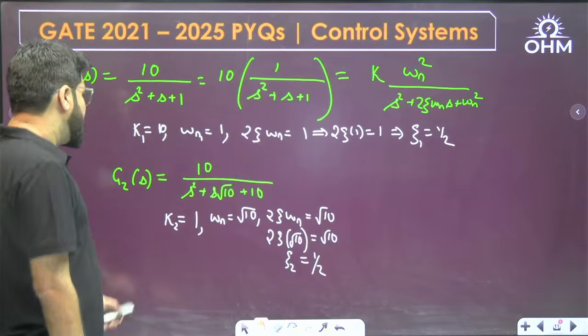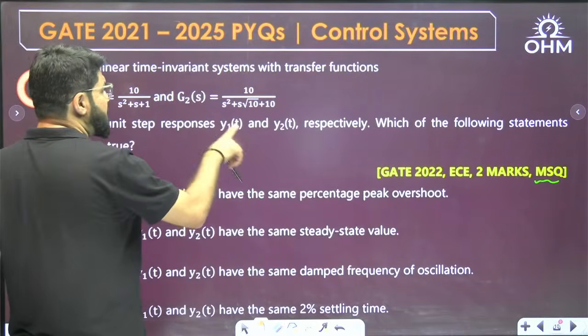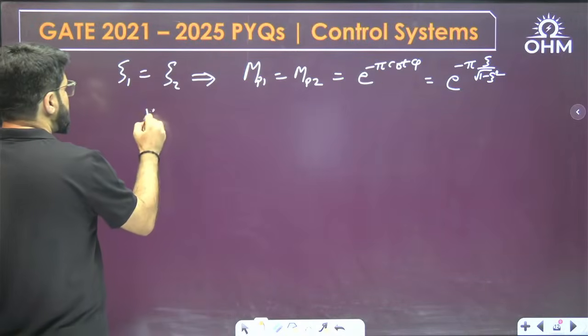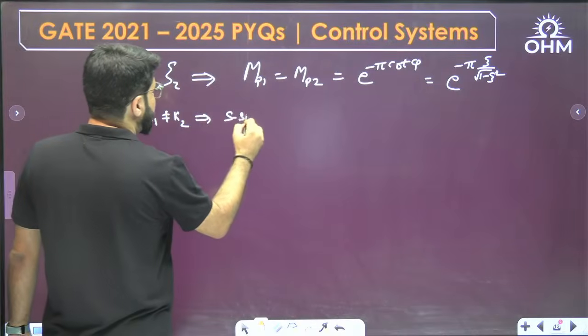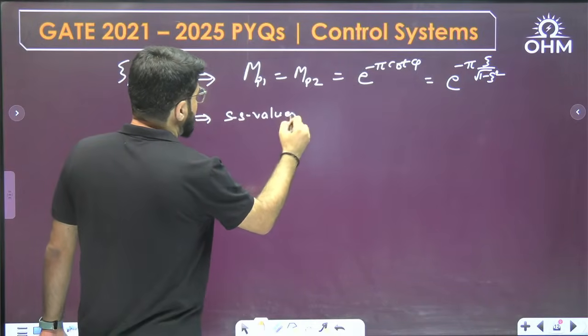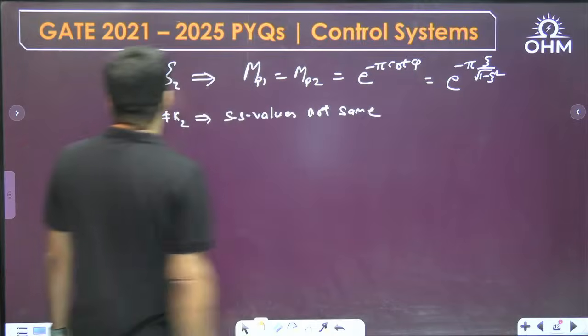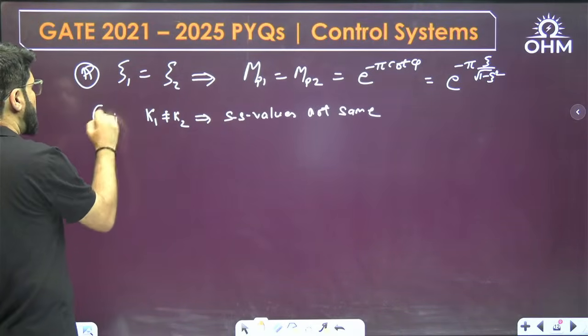Then what is the next option? They have the same steady state value. Steady state value for unit step response is actually given by k. So k1 is not equal to k2, so steady state values are not going to be the same. B option is wrong. This was A option, this was B option, wrong.